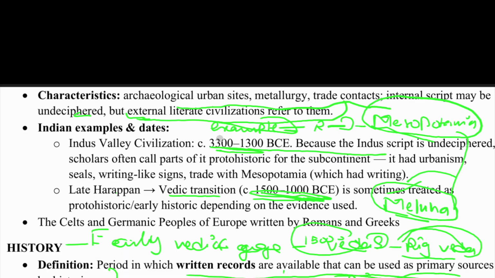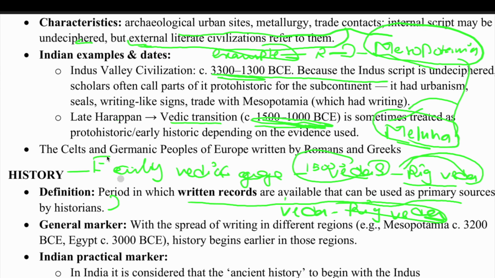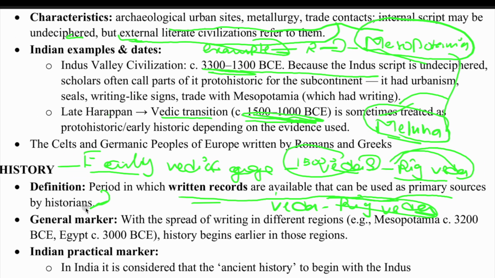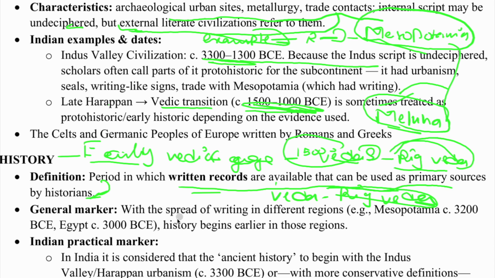So this is the main difference between prehistory, proto-history, and history. In history, we have written records, and we can use them as a primary source to understand the events which have occurred.